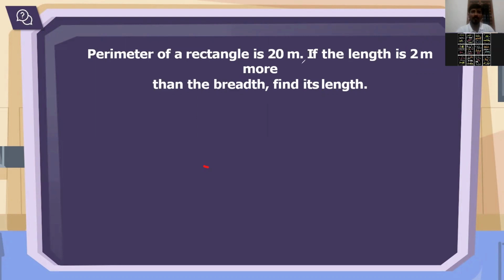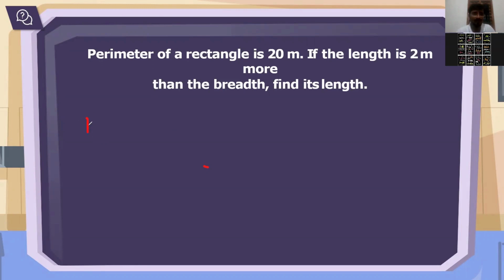Now here, what is given? Can you tell me? First, what is given? The perimeter of the rectangle is 20 meter. Let me first say this. The good thing about maths is that when you are solving a question, a few things are given in the question itself. Not even in maths, even in science, when you solve some problem, first you find out what things have been given. Is it clear?